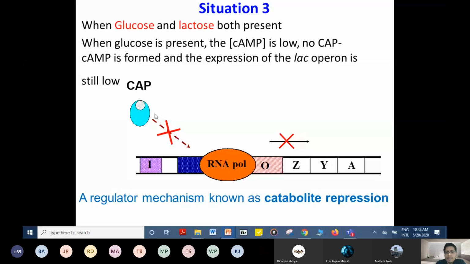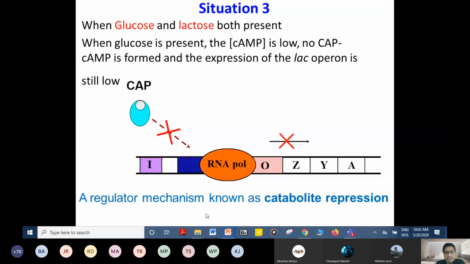Let's see, when glucose and lactose both are present, what happens when glucose is present? There would be a low concentration of cyclic AMP, and if there is a low concentration of cyclic AMP, the CAP cyclic AMP complex cannot be formed, and if this complex is not formed, it cannot activate the RNA polymerase. So in this condition also there will be no expression of the lac genes.